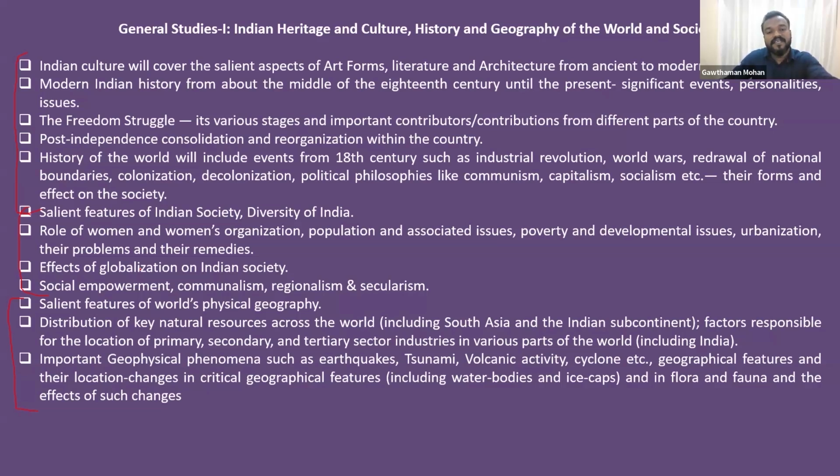We are diverse in our languages. We are diverse in our food habits. So, everywhere we are having diversity. So you will understand those things from here. The role of women and women participation, a very important area, because UPSC asks many questions in prelims and mains from this area, the role of women and women organization.